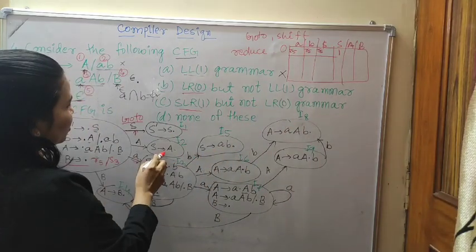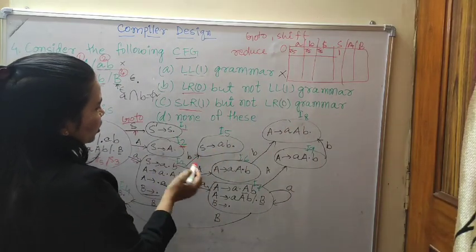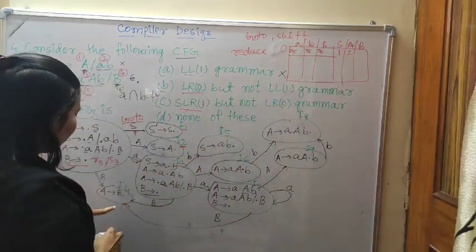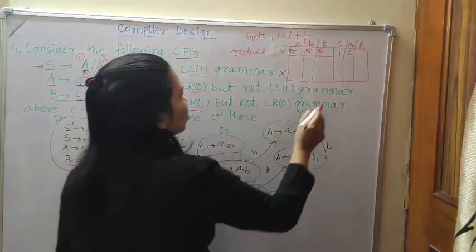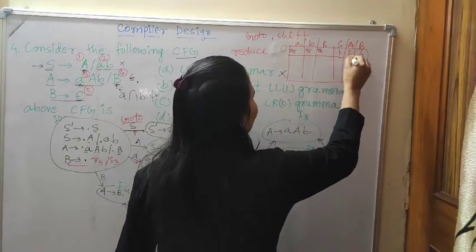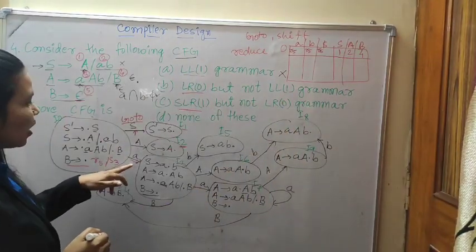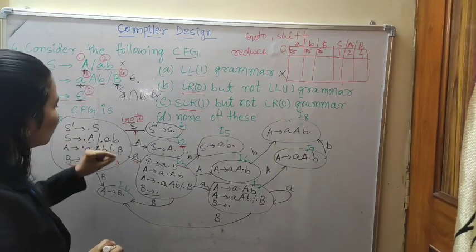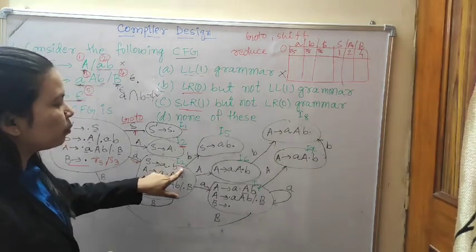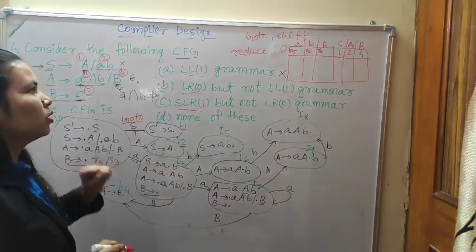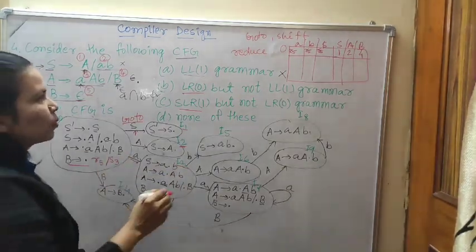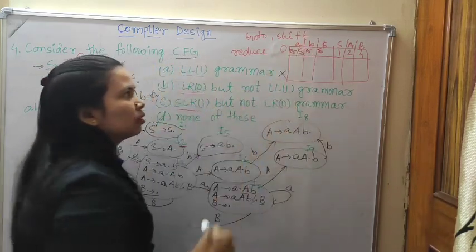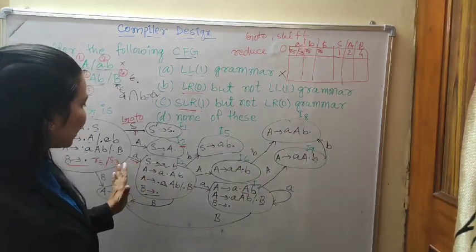From 0 on A we are going to state 2, and from 0 on B we are going to state 4, so write 4. Then we are also shifting A: from state 0 we shift A to state 3, so write 3.